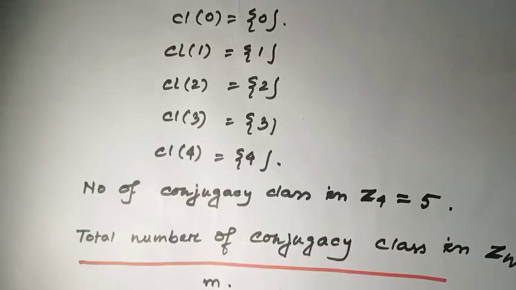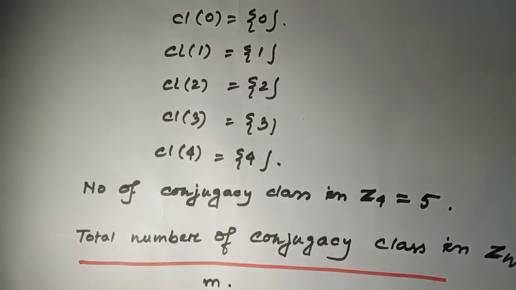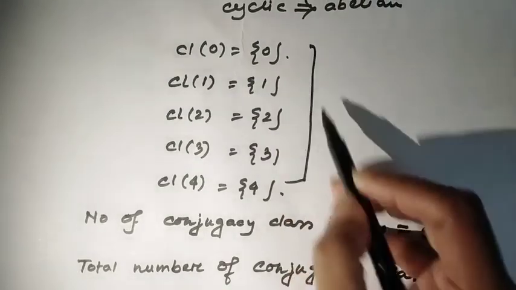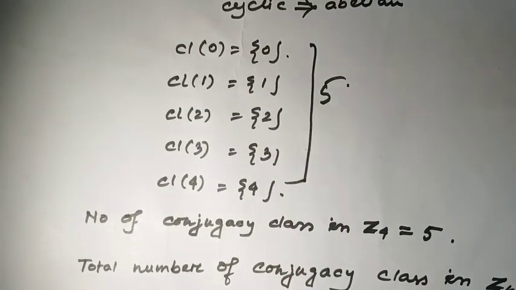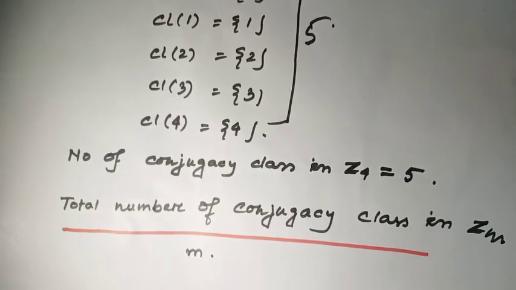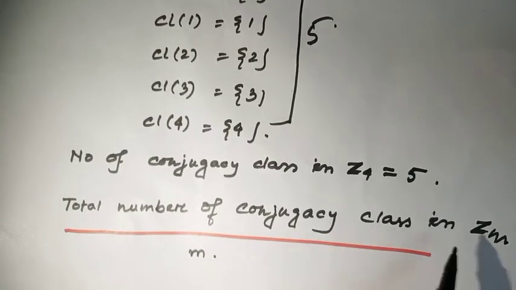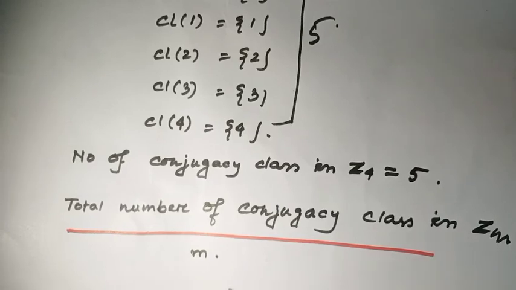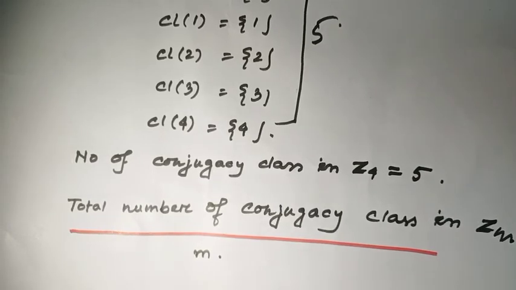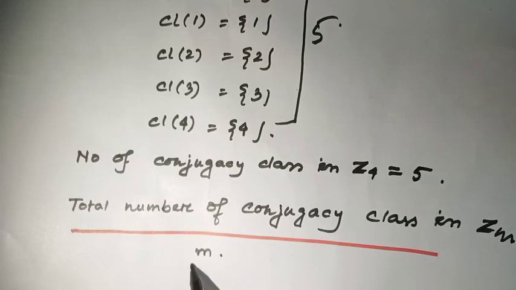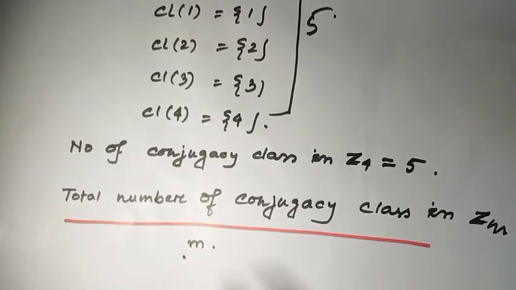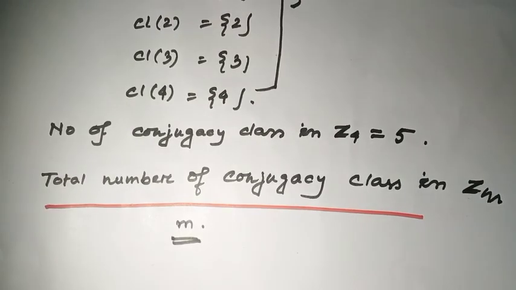So the number of conjugacy classes in Z5 is 5. That means the total number of conjugacy classes in Zm is nothing but the number of elements. How many elements does the group Zm contain? Only m elements. So the number of conjugacy classes in Zm is m.